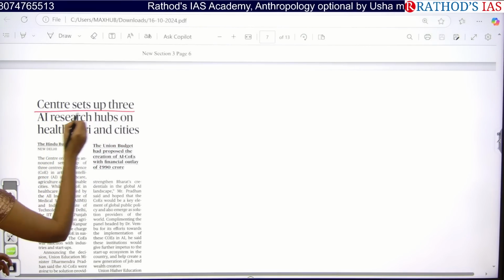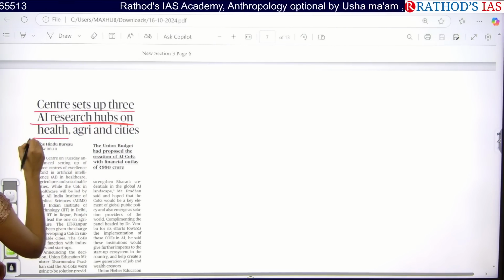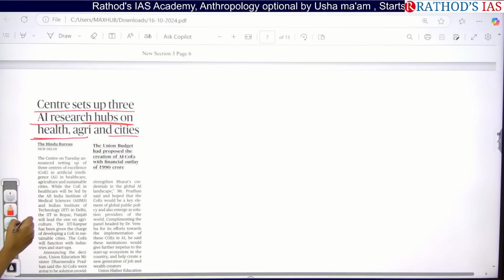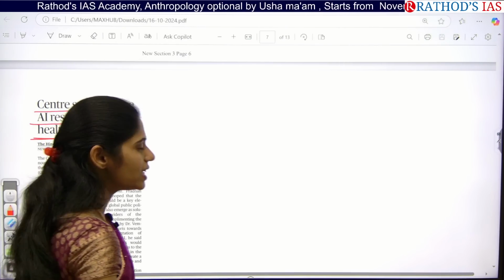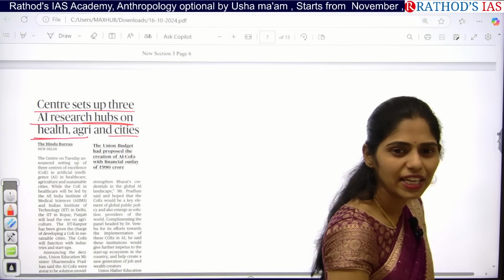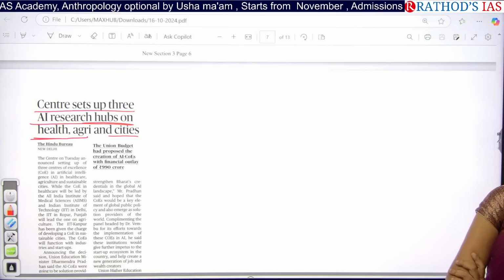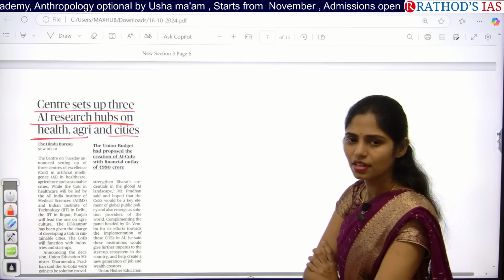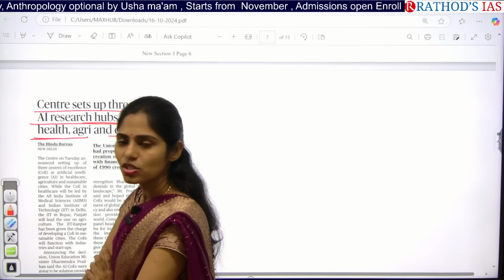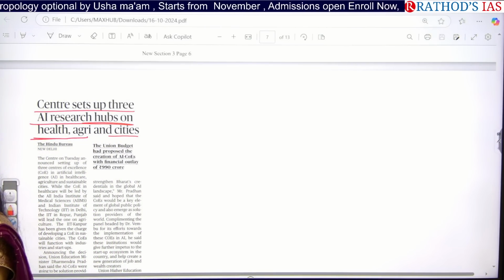Center sets up 3 AI research hubs on health, agri and cities. So what is this article about? AI research hubs. Why do we need this AI research hub? What is AI? Artificial intelligence, right? So why do we need this kind of AI research hubs in India?